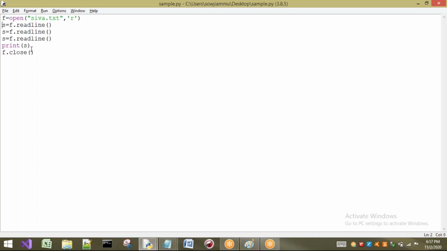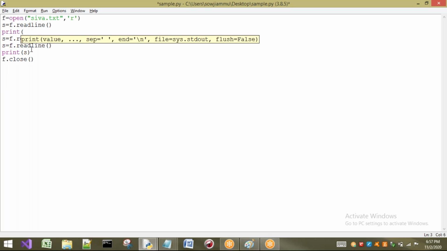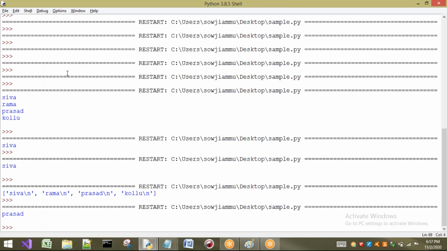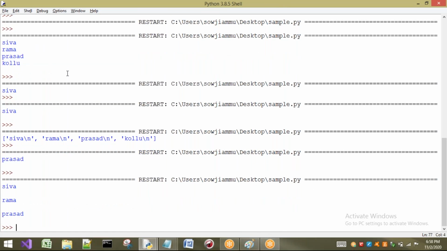Okay. Next case. Here for each and every line I am going to print it. I will print s after each read. Then what happens? The first line is taken and printed. In the same way, I write the same thing after the second readline also. Now the second line is printed, and after that the third line is printed. Observe what happens: 3 lines are going to be printed.